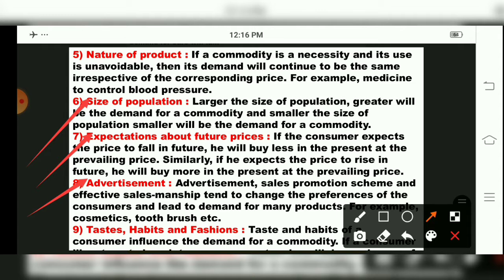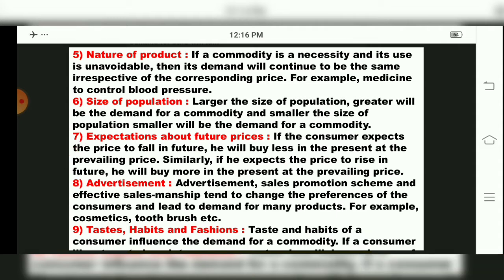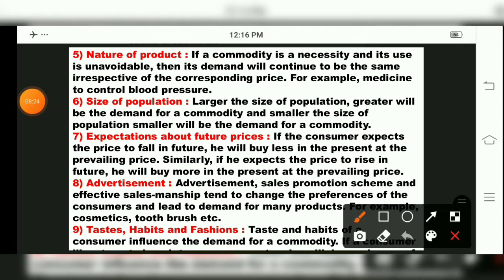They have told that advertisement, sales promotion schemes and effective salesmanship will change the preferences of the consumers and lead to demand for many products. For example, cosmetics, toothbrush, or any type of ads: the more the advertisement, the more the product will be demanded in the market. So advertisement also has an effect, children, on determinants of demand.